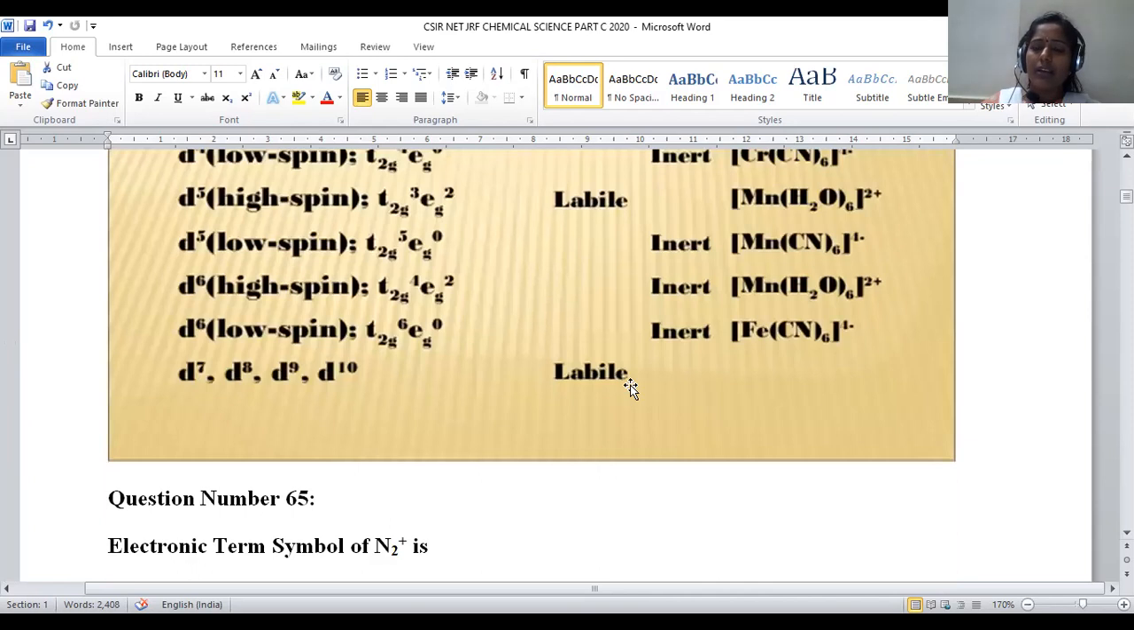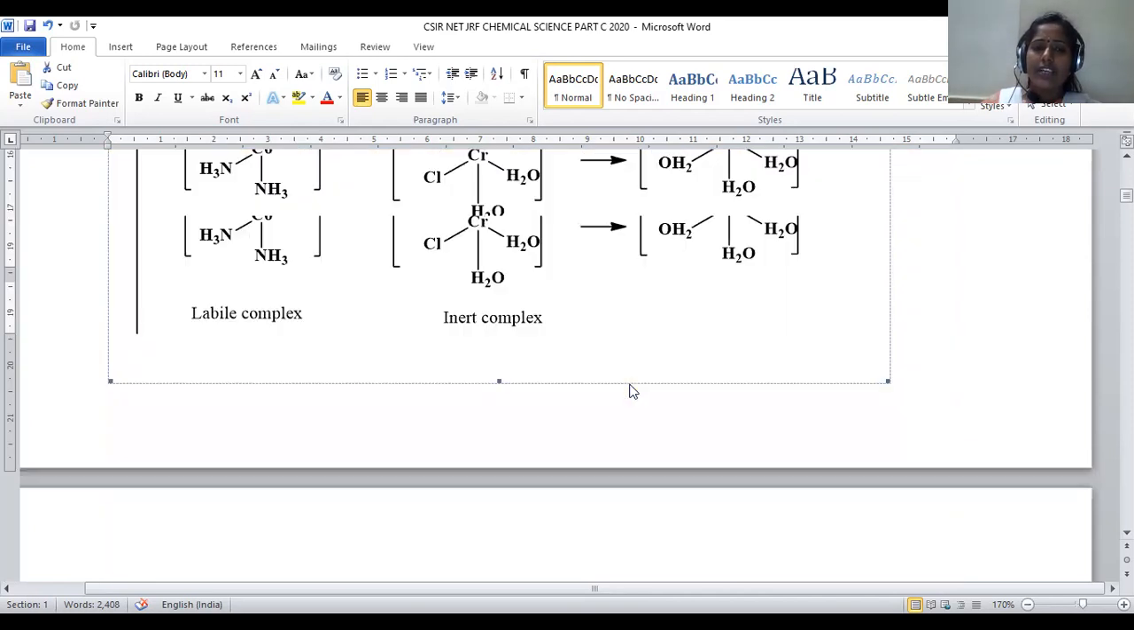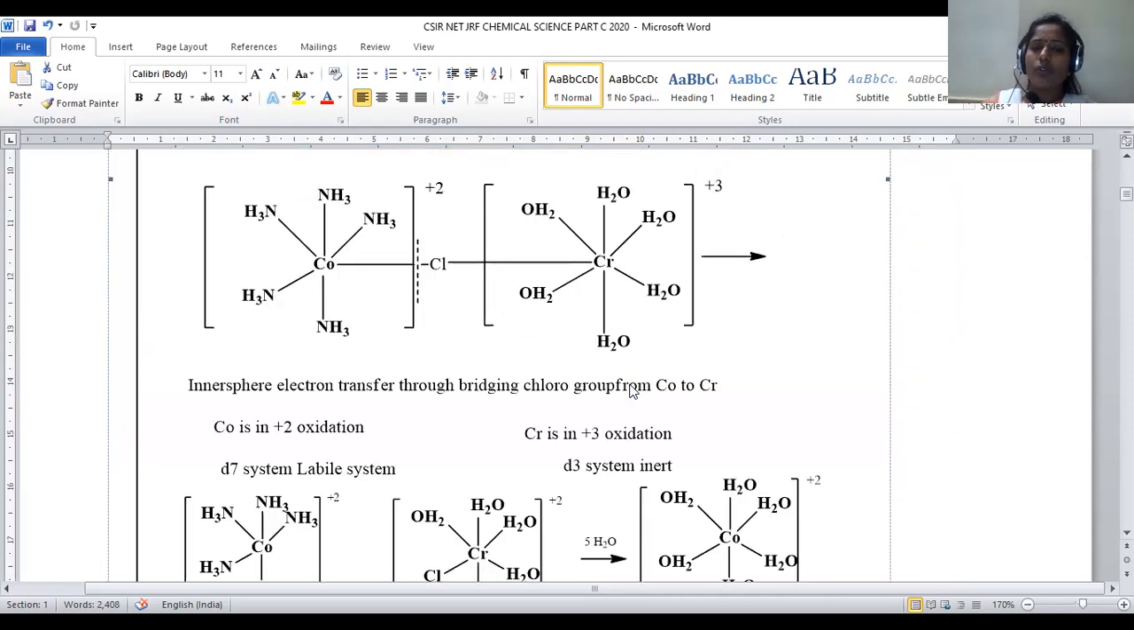What is meant by labile? When ligand exchange is very convenient, so ease of ligand exchange is very fast, those complexes are said to be labile complexes. Whereas the complex which is very difficult to exchange the existing ligand with the newly coming ligand is said to be an inert complex.